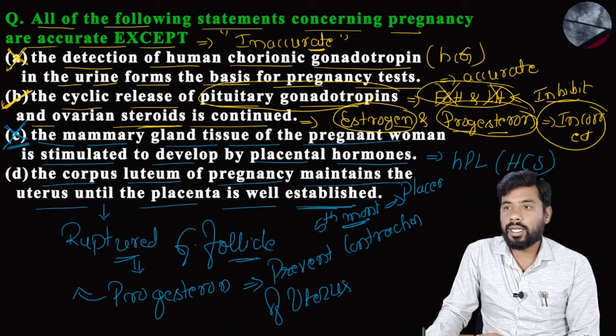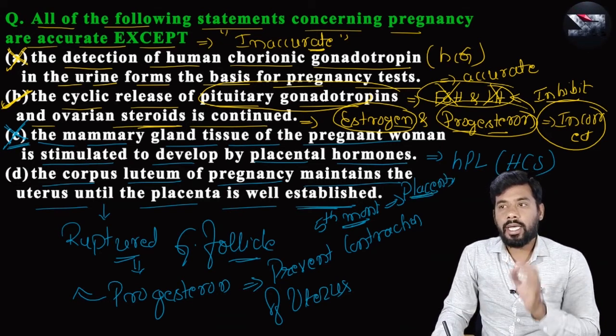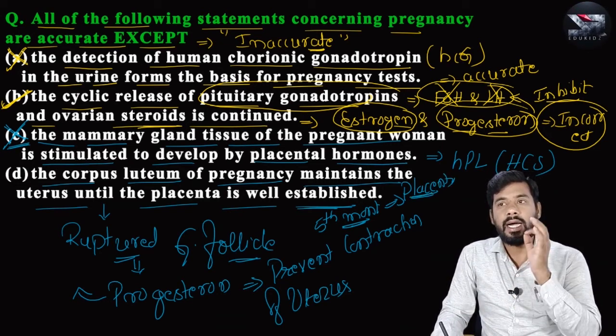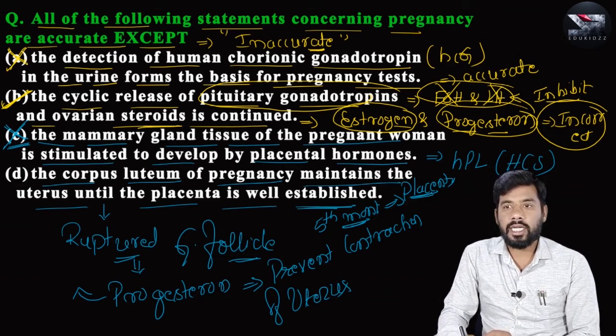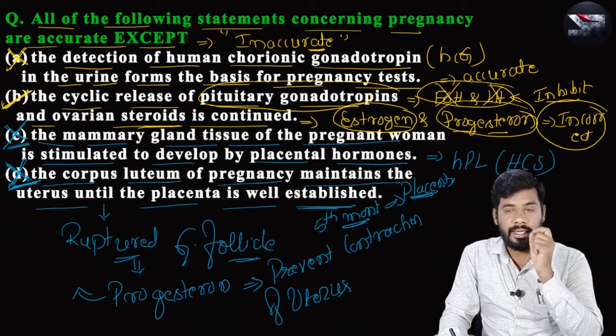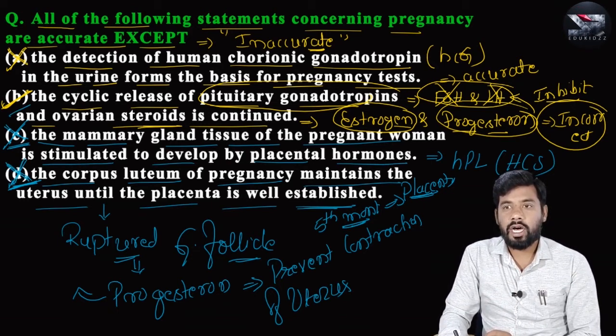The placenta goes on secreting progesterone along with estrogen, HPL and HCG, and hence this is also a correct answer, and option D is not the answer to your question. So the incorrect answer for this question is option B.